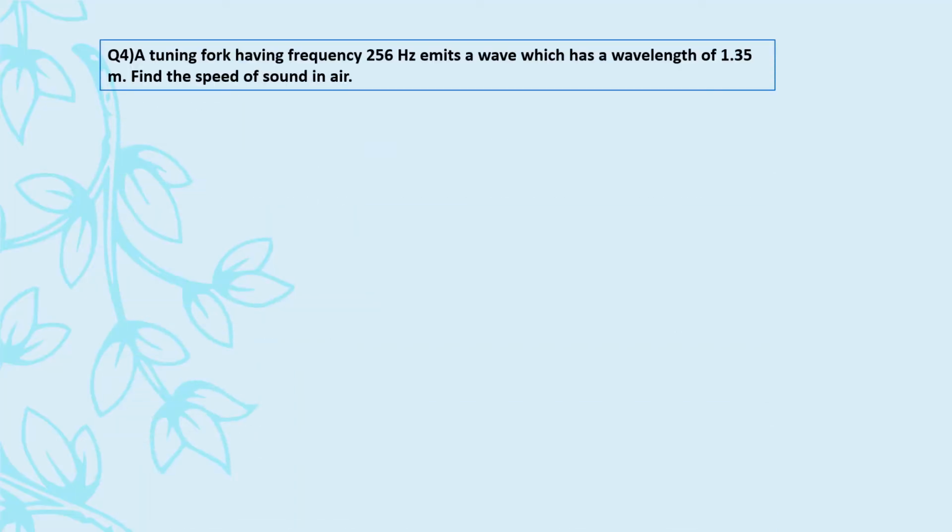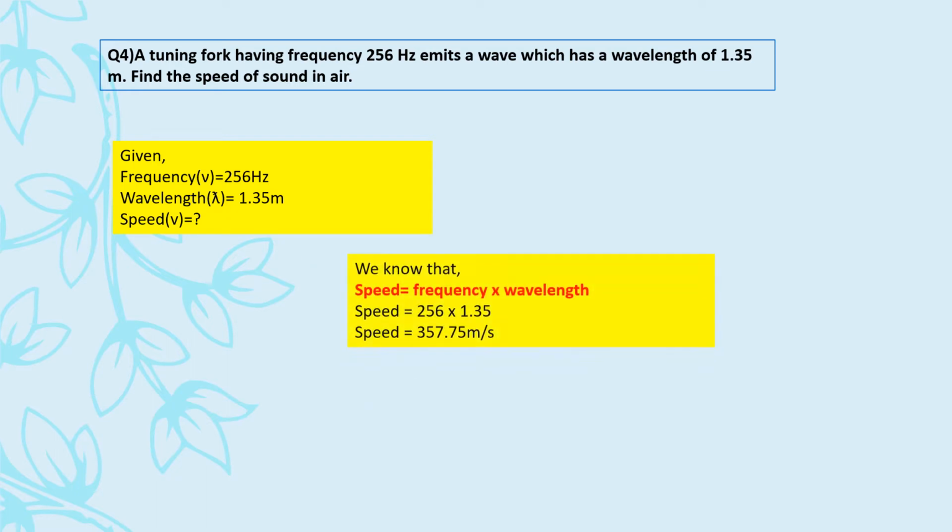Next, question 4. A tuning fork having frequency 256 Hertz. So see, frequency is given as 256. We represent it by nu. Can you see a little curve here in the v? So it's nu, right? 256 Hertz. It emits a wave which has a wavelength of 1.35 meter. So wavelength is given as 1.35 meter. Find the speed of sound in air. Now we know that speed is equal to frequency into wavelength.